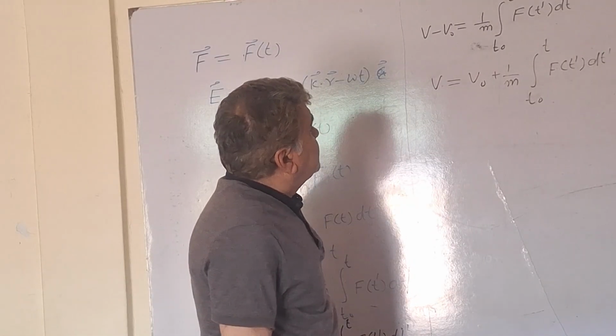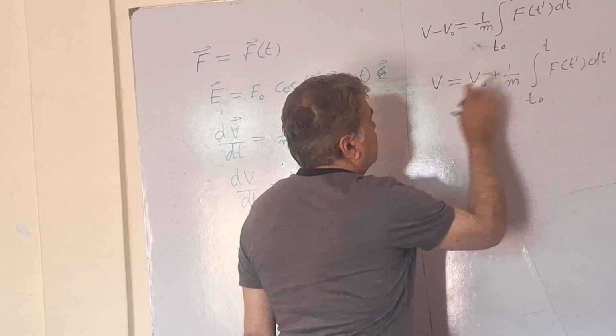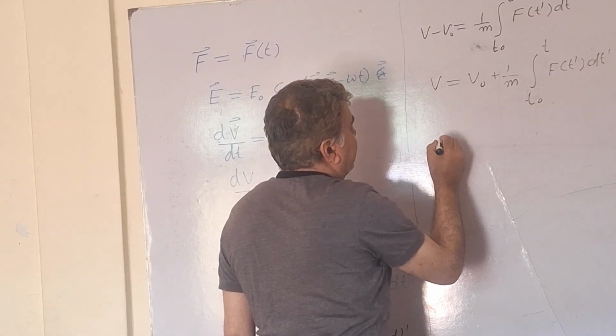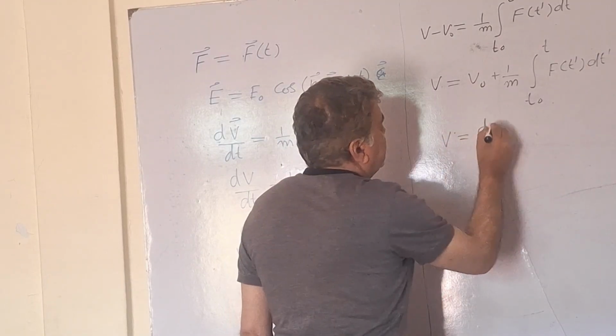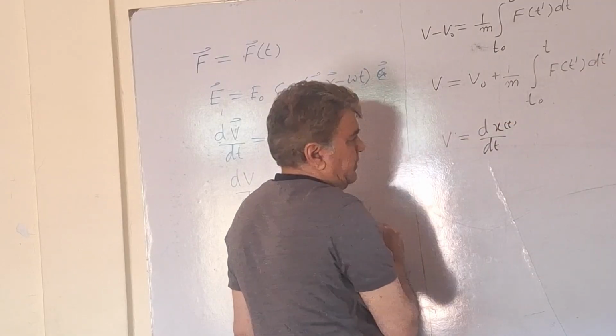Now, since the velocity depends on time, as you see from here, I can express the left side of this equation in terms of v equals dx over dt, where x is time dependent, right?